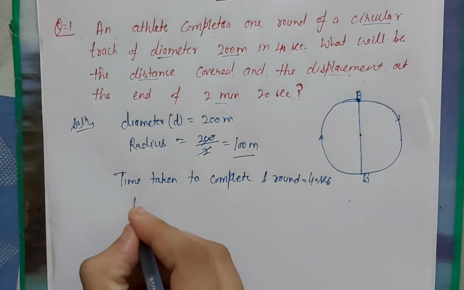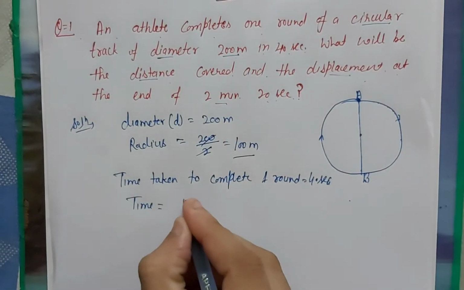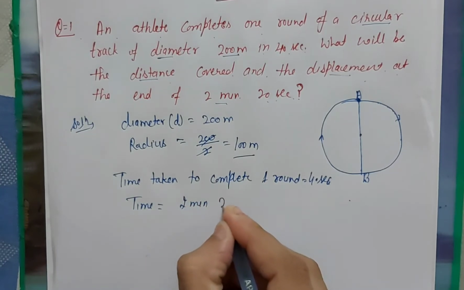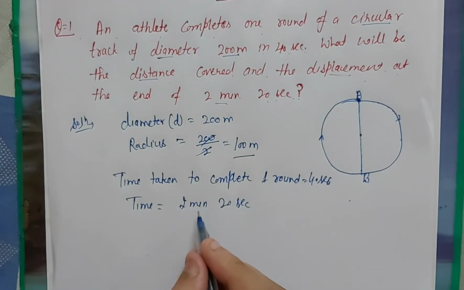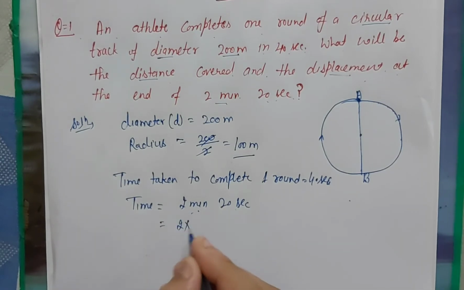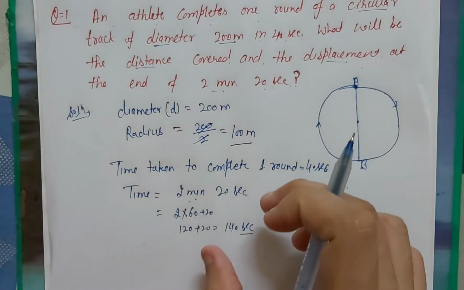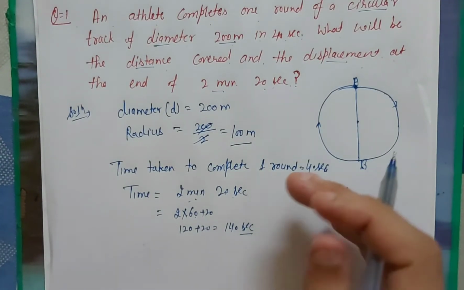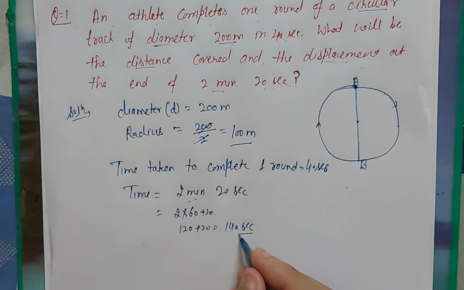So what is the time given? Time is given as 2 minutes 20 seconds. So firstly change minutes into seconds. As we know that in 1 minute there are 60 seconds, so multiply by 60. So in 2 minutes there are 120 seconds, plus 20, so a total of 140 seconds is given. So they ask what is the displacement and distance after 140 seconds.